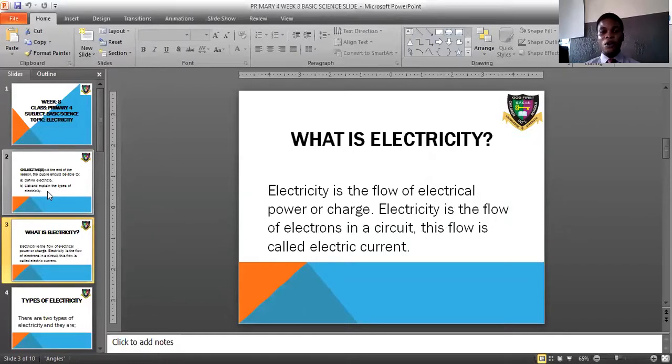This flow is made possible through a conductor. It travels through what we call a conductor. And one good example of a conductor that allows electricity to flow in it is the copper wire. That cable we always see at home in our house, used for connecting our electrical appliance to the socket and switching it on and off. Is that taken out? So this is what we refer to as electricity. It is the flow of electrical power or charge. Is that taken out? Good. And it is this electrical power that brings out light. Is that taken out?